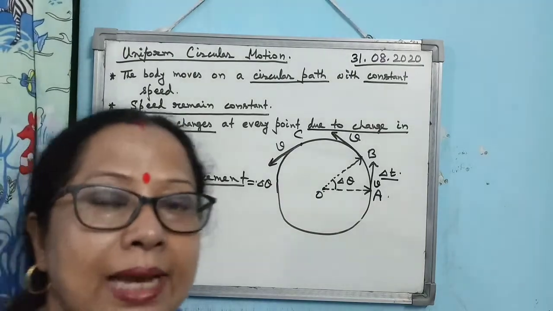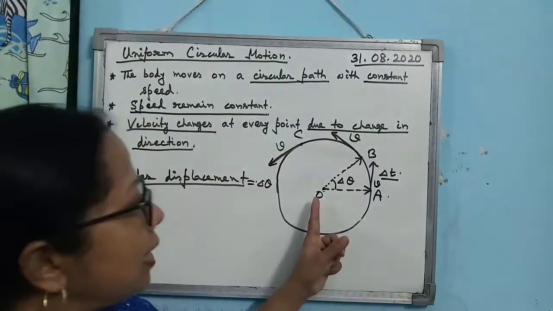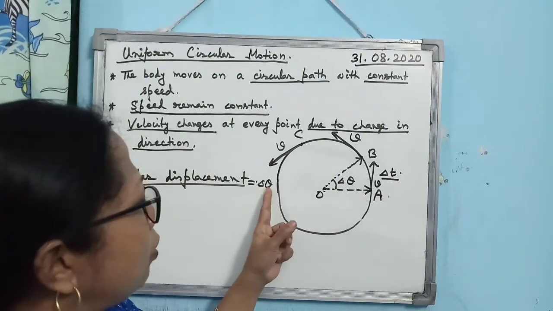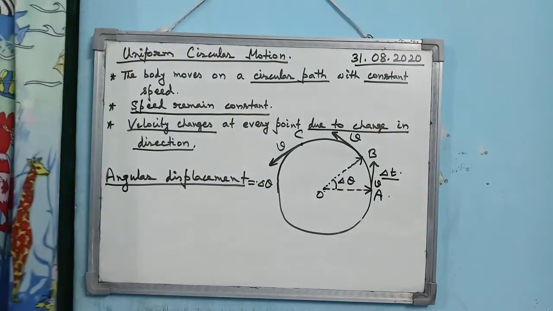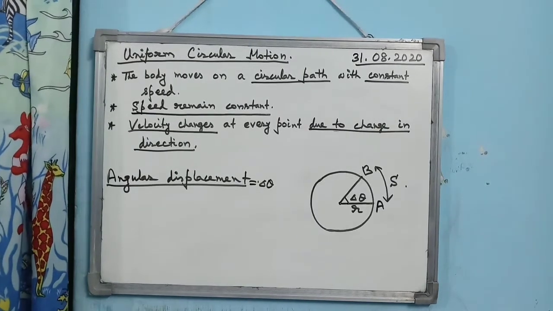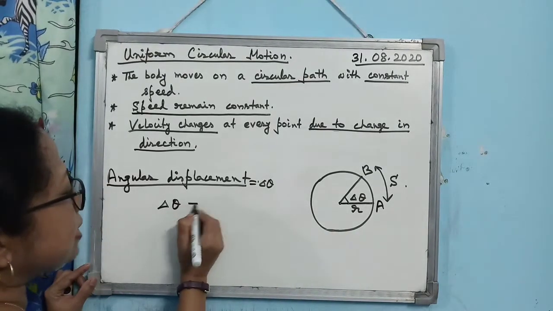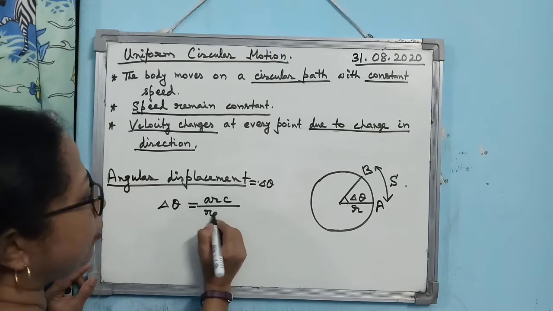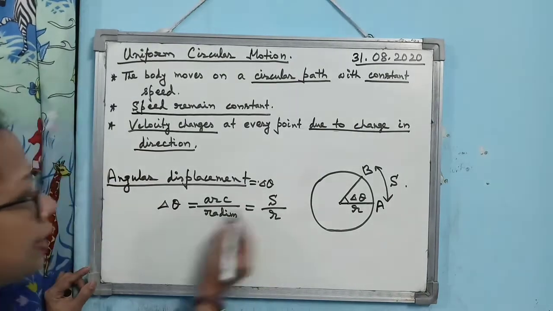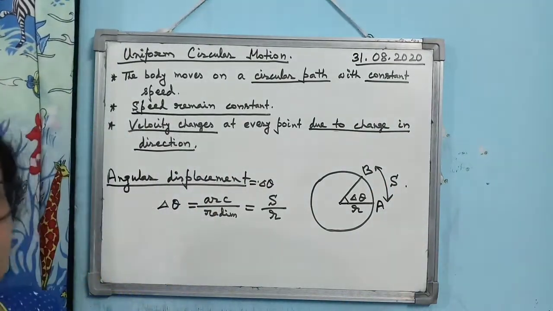So what is angular displacement? The angle subtended by the body at the center of the circular path is known as the angular displacement. So angular displacement is delta theta. Now, from our concept of angle, we know that angle is given by arc divided by radius. So in this case, angular displacement is given by S by R, where S is the linear displacement of the body.